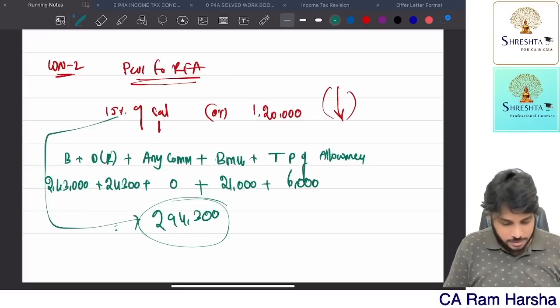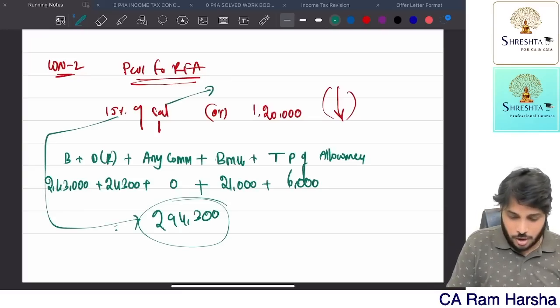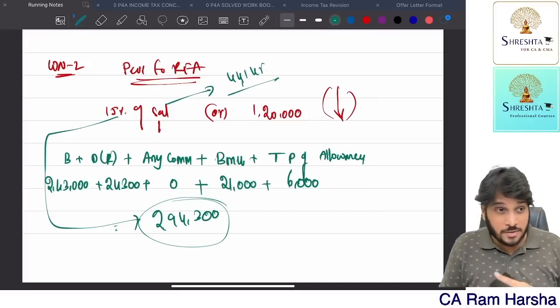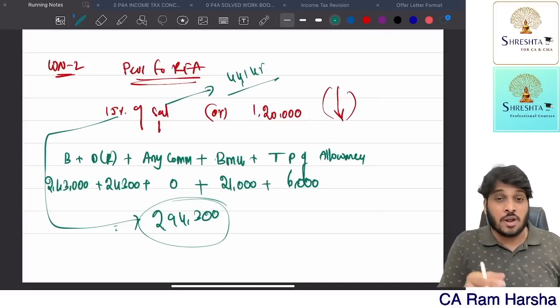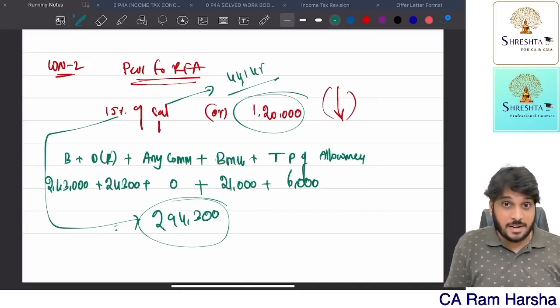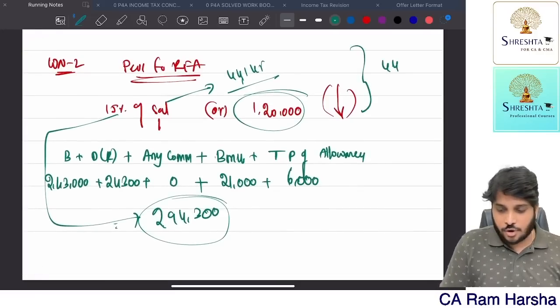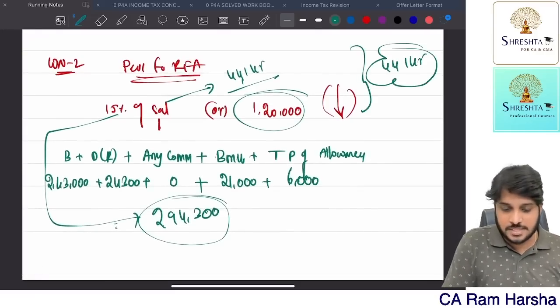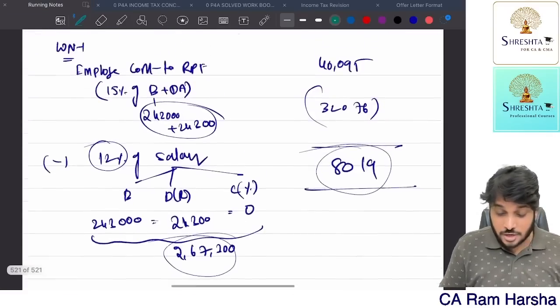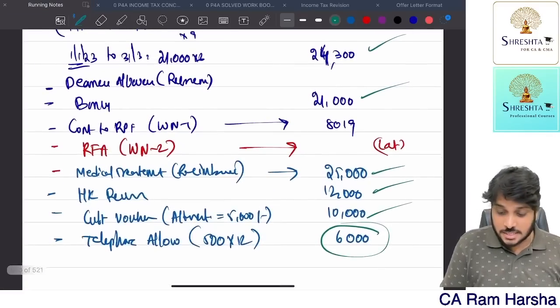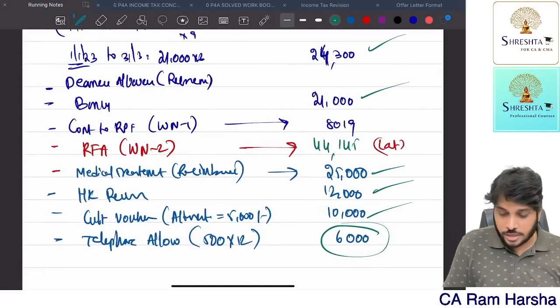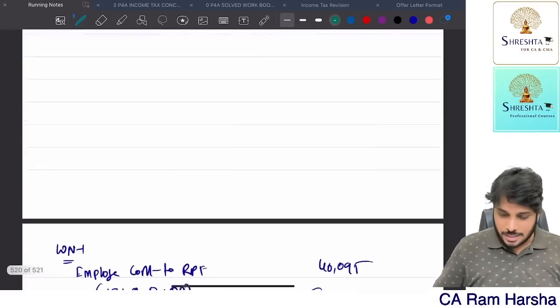On that 15% is 44,145. Now company gave this accommodation to an employee which is taken on rent. What is the perquisite valuation rule? 15% of salary or rent paid by the company, whichever is lower. So what is the answer? 44,145 is the perquisite value. I hope now you understood after computation why I did this at last. 44,145, correct only? Yeah. You should do it at last.